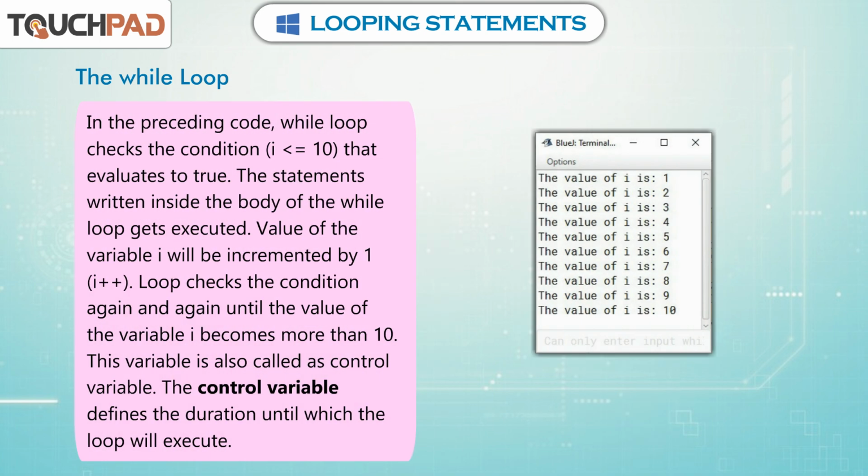In the preceding code, the while loop checks the condition (i <= 10) that evaluates to true, and the statements written inside the body of the while loop get executed. The value of the variable i will be incremented by 1 (i++). The loop checks the condition again and again until the value of the variable i becomes more than 10. This variable is also called the control variable.